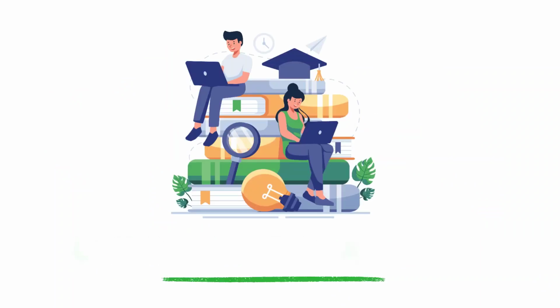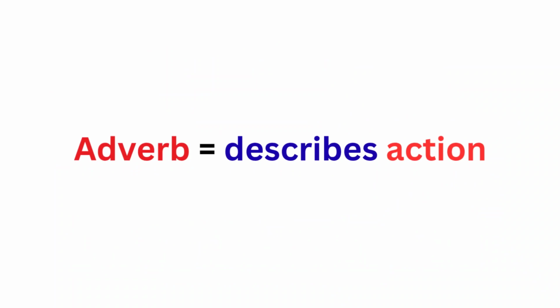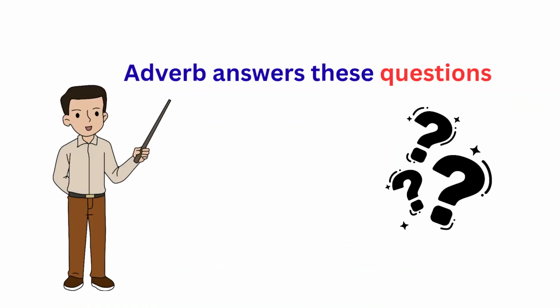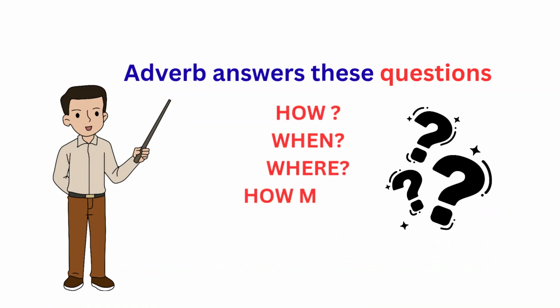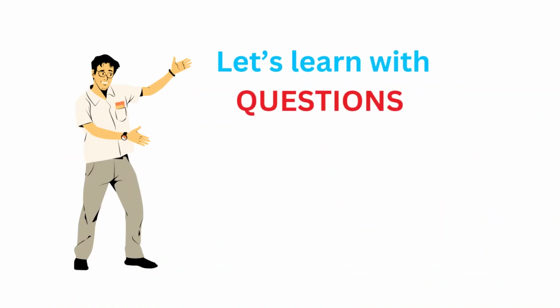Let's start. Now let's understand what an adverb is. An adverb is a word that describes an action. The easiest way to understand an adverb is by asking questions. An adverb answers questions like how, when, where, and how much. Now, let's ask some questions to understand adverbs clearly.